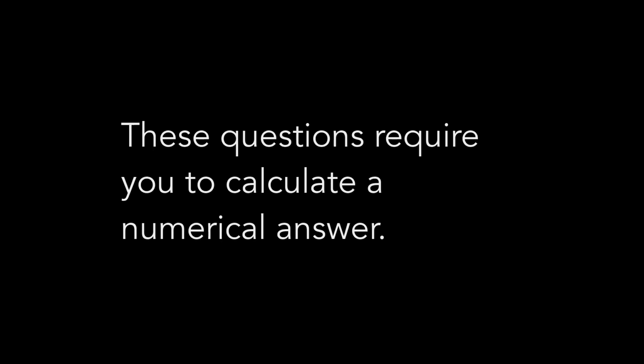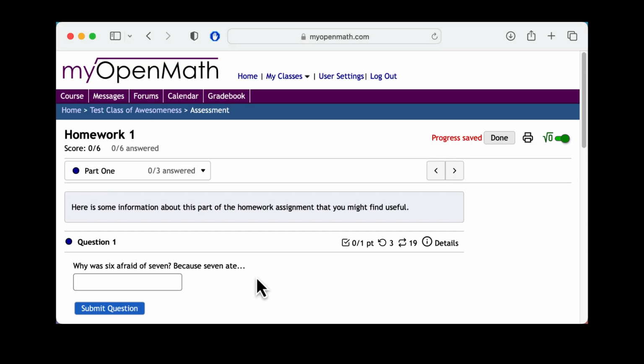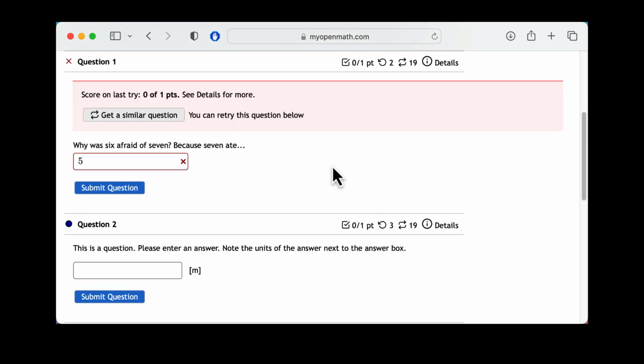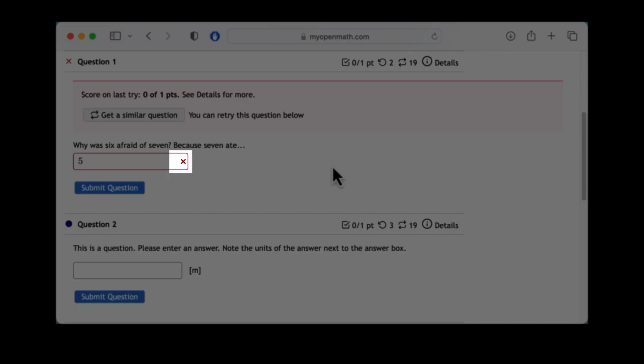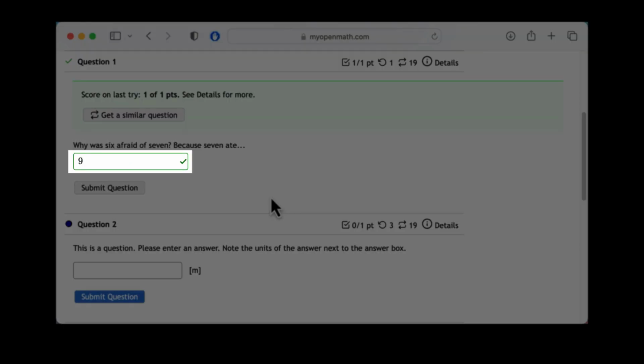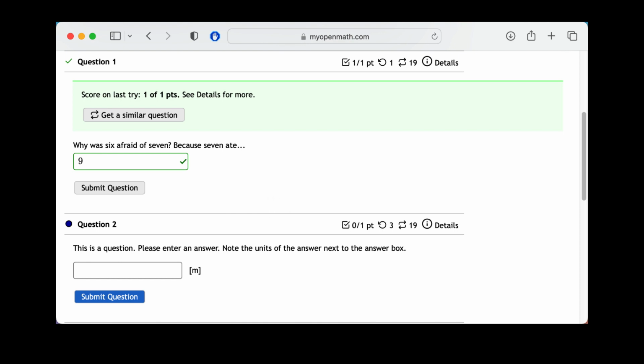The other half is going to be short answer questions. These are questions that are going to require you to compute some type of calculation using an equation and come up with a number. When you've come up with a number, you can type it in and hit Submit. The short answer questions give you immediate feedback. A red X and score of 0 indicates that the answer is incorrect. This means you need to keep on trying to find the correct answer. If you get the answer correct, you will see a green border around the individual answer. You'll see a green check mark if the entire set of answers in a question is correct.